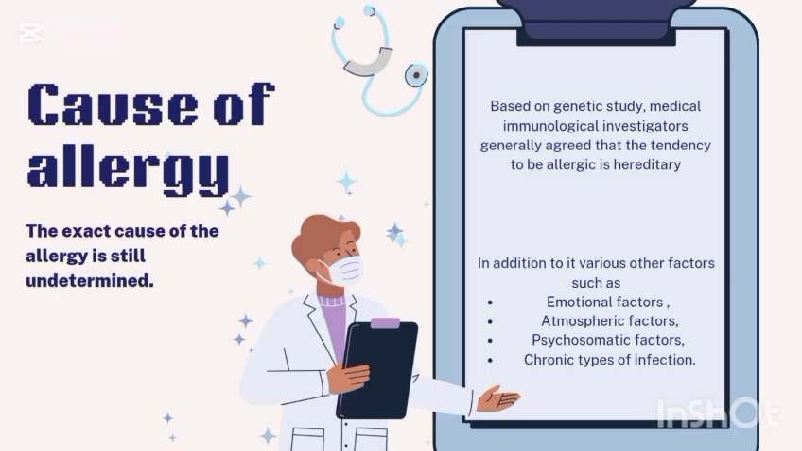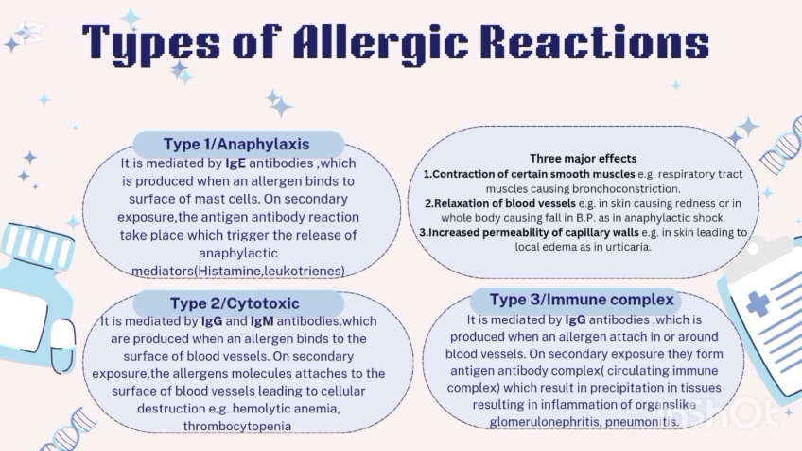Now, moving towards the types of allergic reactions, there are four major types. Type 1, which is also known as anaphylaxis, type 2, which is also known as cytotoxic, type 3 is also called immune complex.